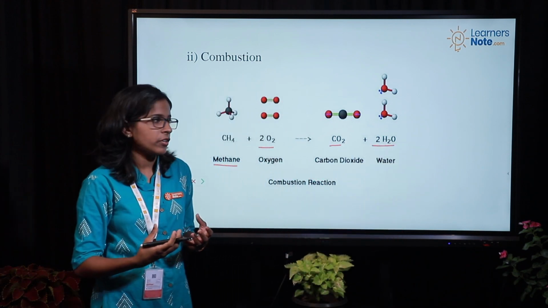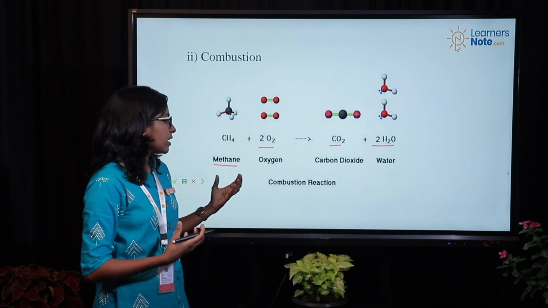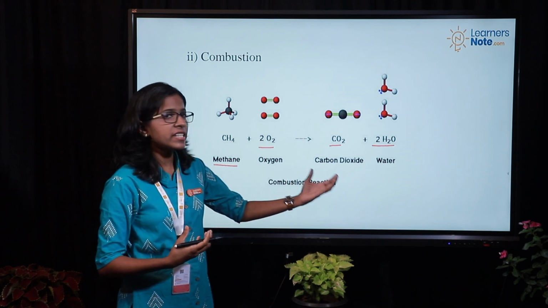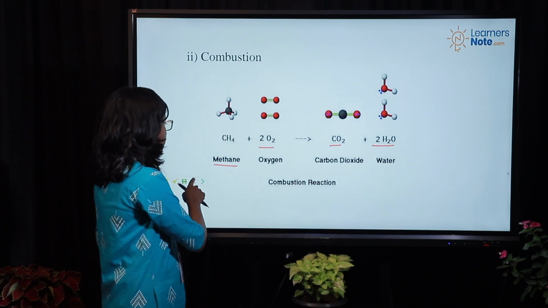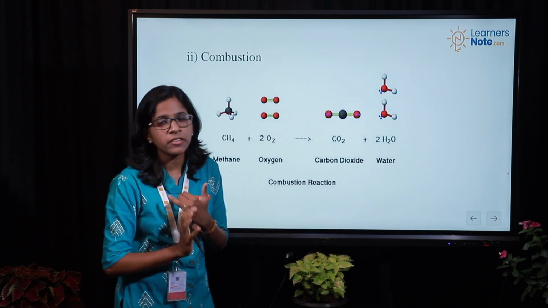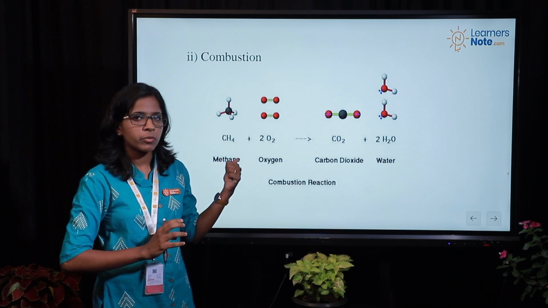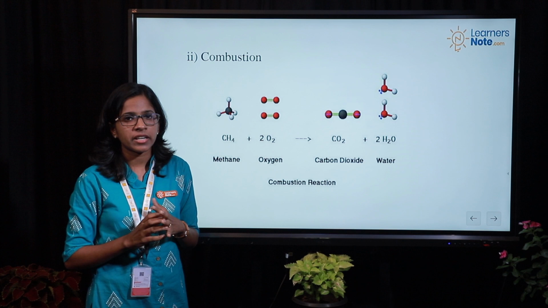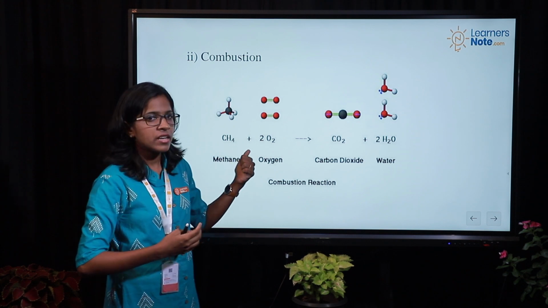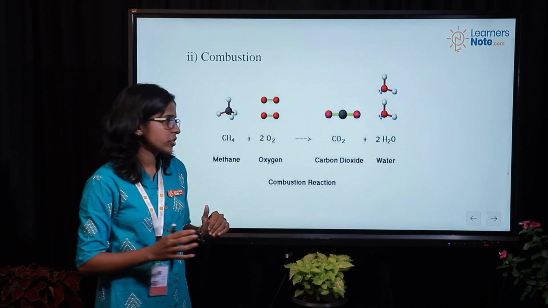So methane, when treated with oxygen, gives carbon dioxide and water. So we have discussed 2 main chemical properties of alkanes. The first one was the reaction with water, and the second one was the reaction with oxygen. This reaction is known as the combustion reaction.